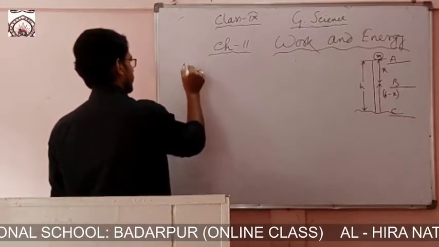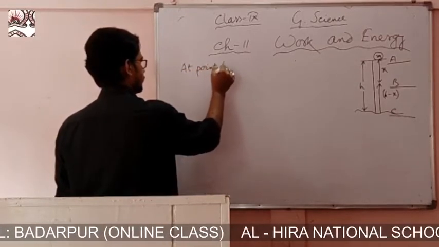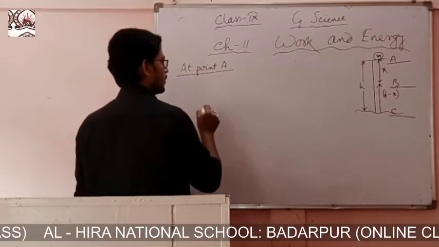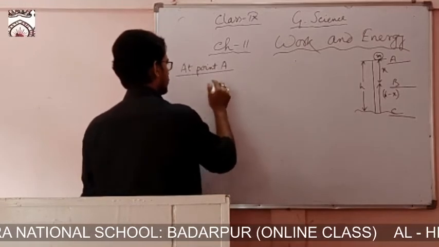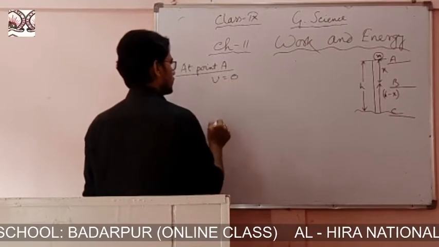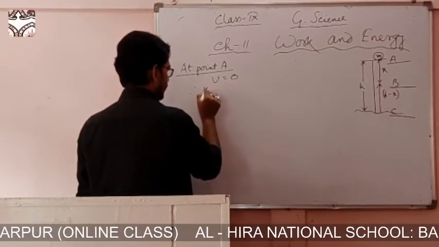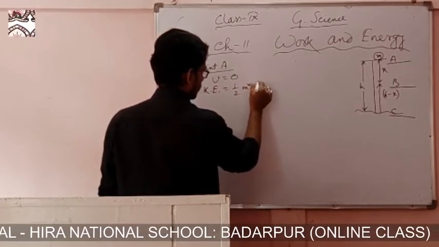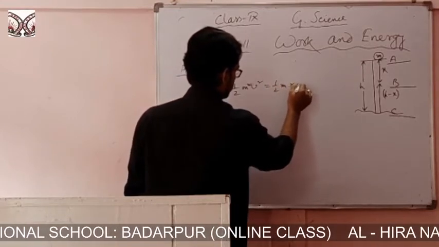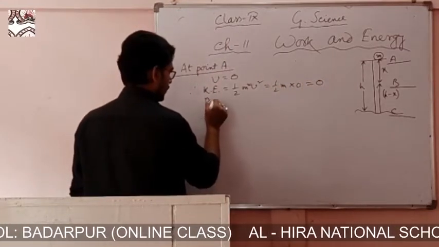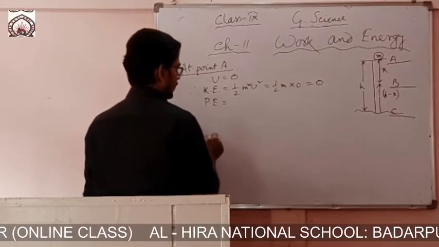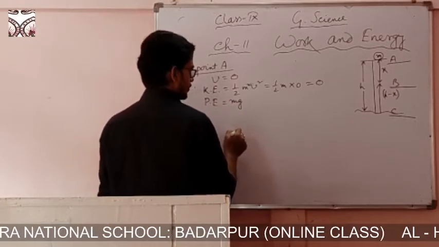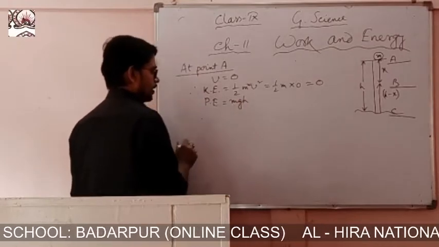Now at point A, the body is at rest. So since the body is at rest, v equal to 0. Since v equal to 0, therefore kinetic energy is half m v square. So half m into 0, that means 0. Potential energy: it is at a height h and has mass m, and g is also there, vertical distance. So total potential energy is mgh.